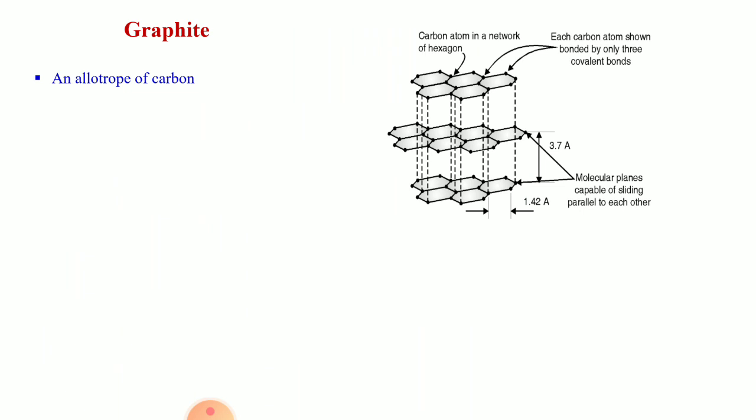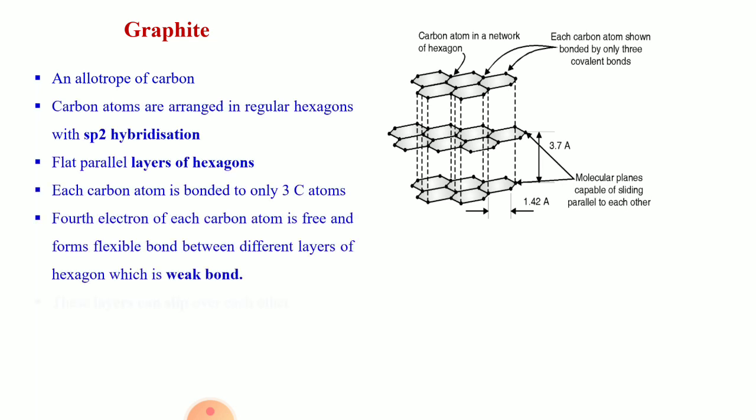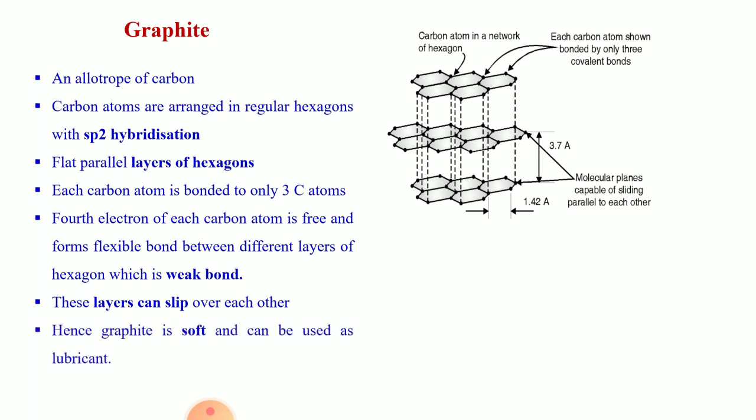Why? Because graphite has a specific structure. Because of its special structure, it is soft. In graphite, carbon atoms are arranged in regular hexagons with sp2 hybridization. Each carbon atom is sp2 hybridized.